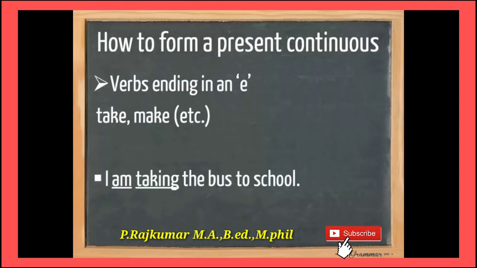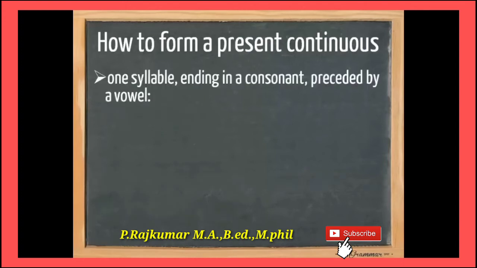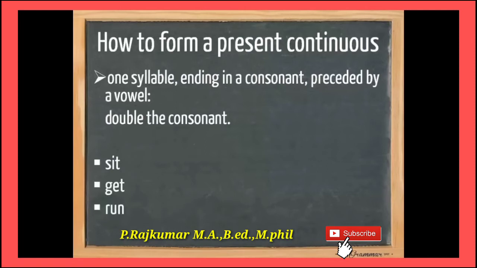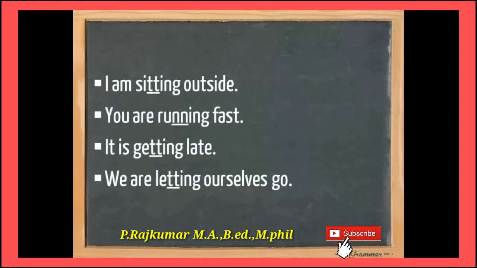Verbs ending in an e, okay, like take, make, etc. For example, I am taking the bus to school. He is making dinner. One syllable ending in a consonant preceded by a vowel: if it comes like this, double the consonant. That's all, students. Sit, get, then run.